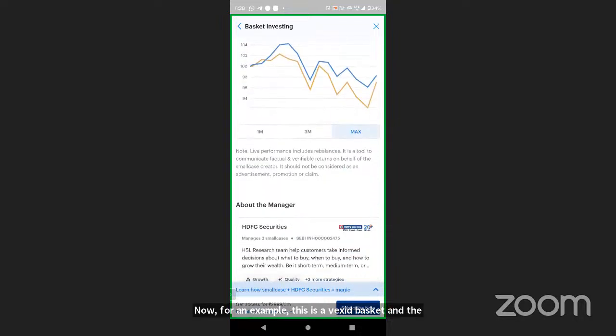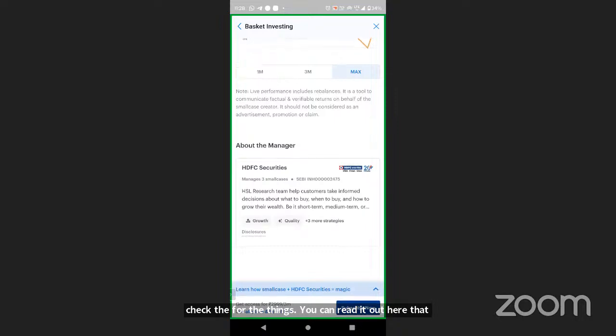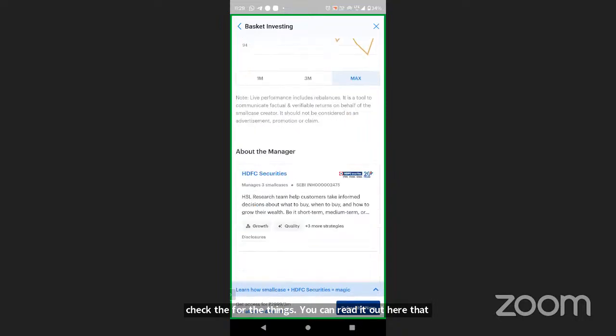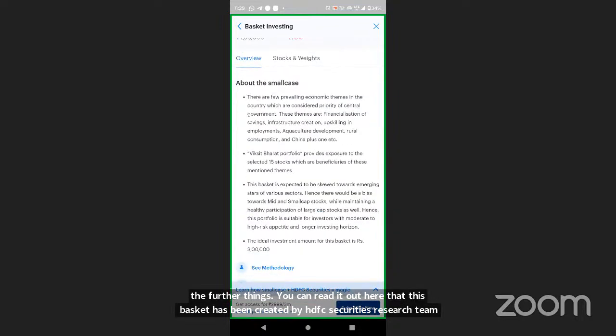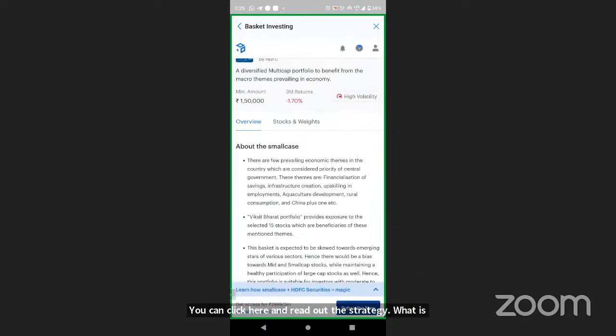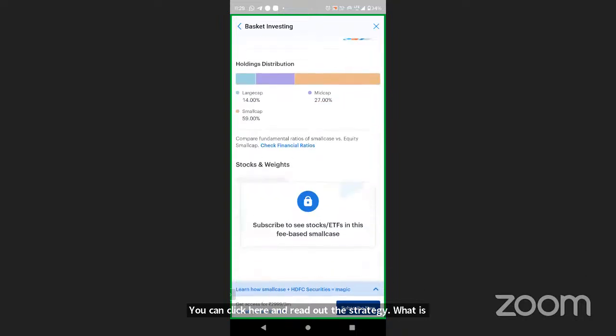Now, if you want to check the further things, you can read here that this basket has been created by the HDFC Securities research team. You can click here and read out the strategy. What is the strategy? And as this is a paid basket, you will not be able to see the stocks.